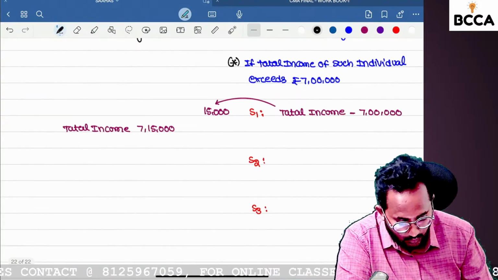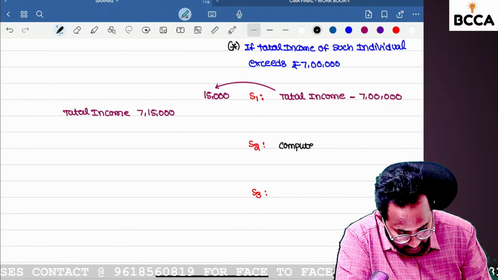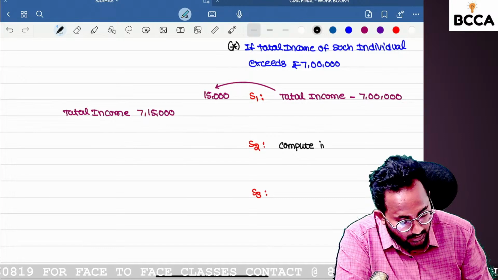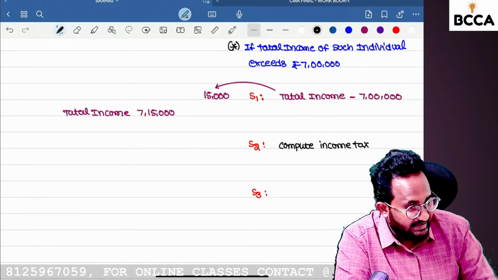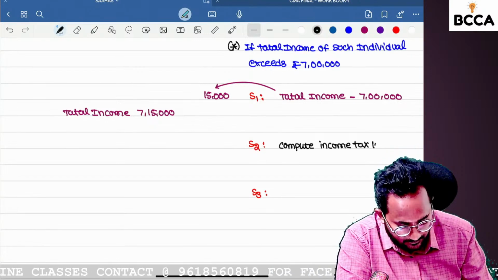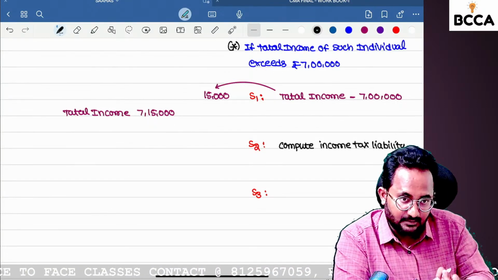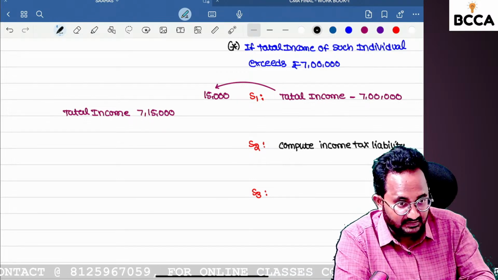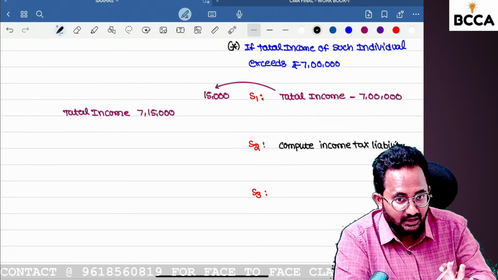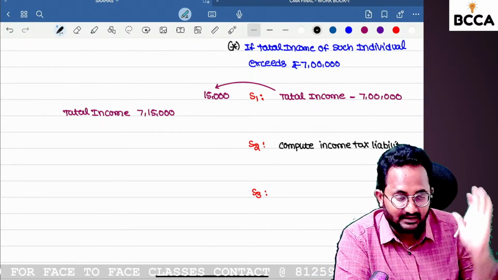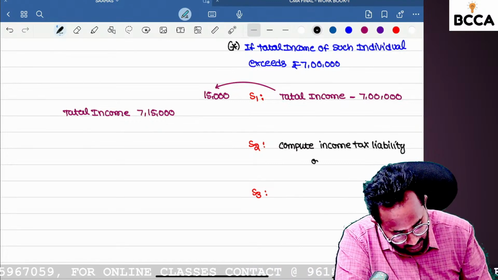In second step, please compute, and listen to the words carefully, here we compute income tax liability. Can you tell me what is the difference between tax liability and income tax liability? Tax liability means income tax liability plus surcharge plus health and education cess. But income tax liability means we have to calculate only the normal tax rate or optional tax rate, special tax rate, only on total income.